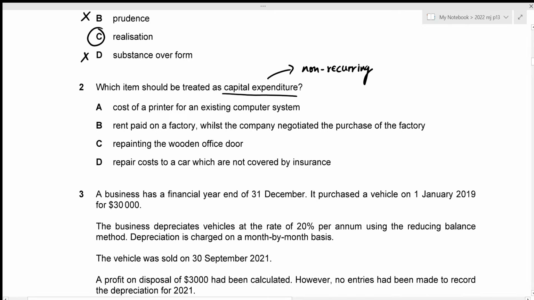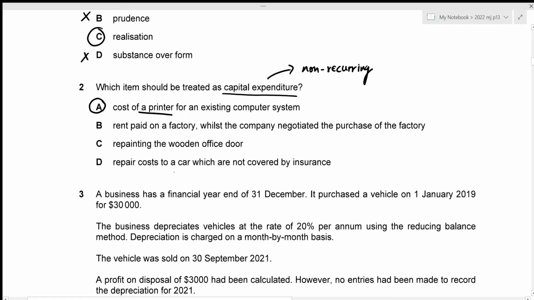The first one is cost of a printer for an existing computer system. Okay, so this is definitely a purchase of the printer. And once we purchase the printer, we do not have to purchase it very often because already we have a printer, right? So maybe we might need to buy inks, which would be our revenue expenditures, but printer we only buy it once, which would categorize it as a non-recurring expense, due to which we can treat this as a capital expenditure, which means that option A will be our correct answer. But let's have a look at the remaining options as well.